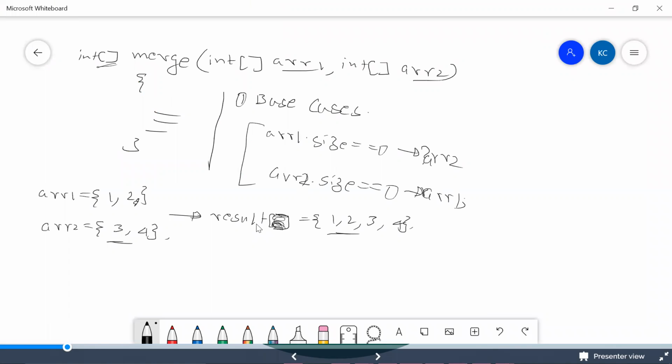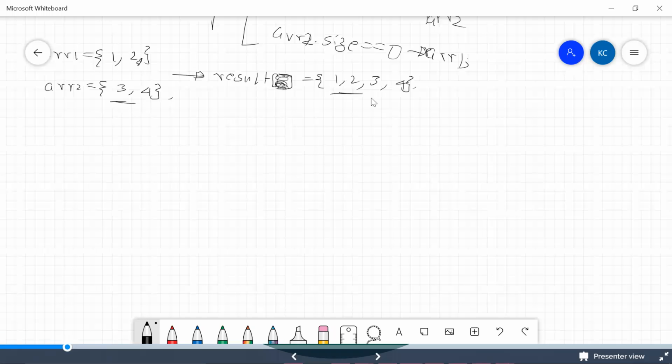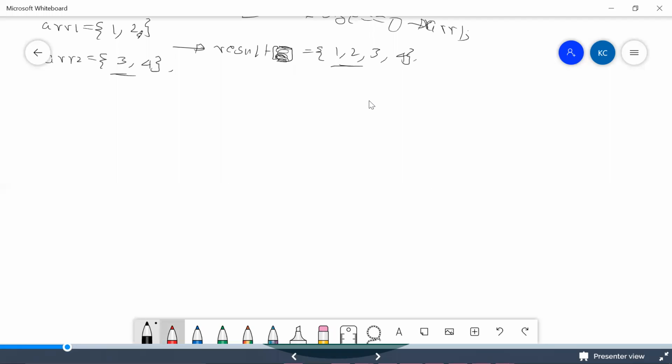What is my logic saying? My logic is saying something like this, right? Let's say I have some input ARR1 and ARR2, and I try to input something like this. So here, let me take 2 examples so that we can build up our logic right now. ARR1 is equal to 1, 2, and ARR2 is equal to 3, 4. This is one set. Maybe I'll take one more set. ARR1 is equal to 2, 4, and ARR2 is equal to 1, 3.